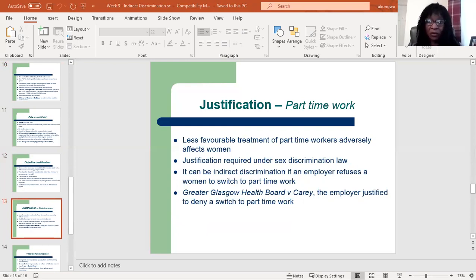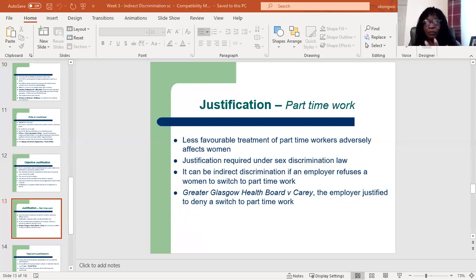to show where some of this indirect discrimination was justified. All right, so we have part-time work. Okay, so it is established that less favorable treatment of part-time workers adversely affects women, who are more likely than men to work part-time. Okay, we will consider this in a bit more detail when we look at sex discrimination.